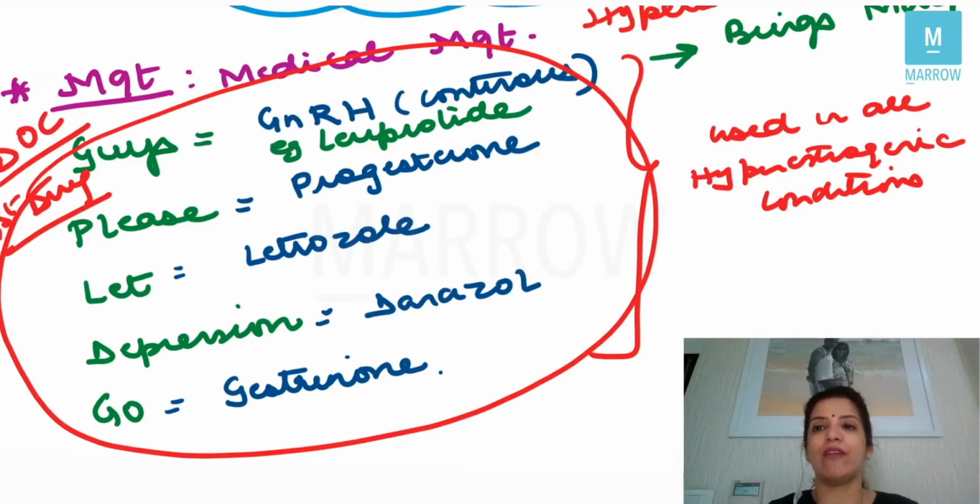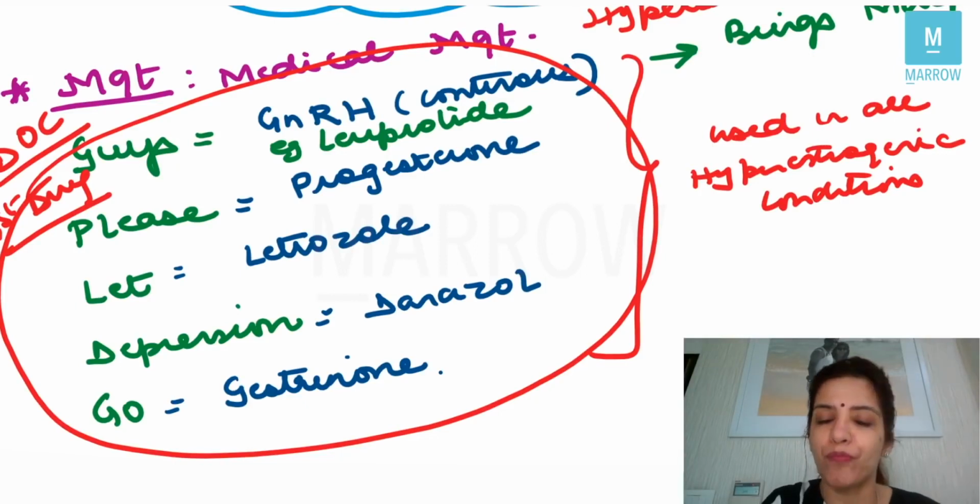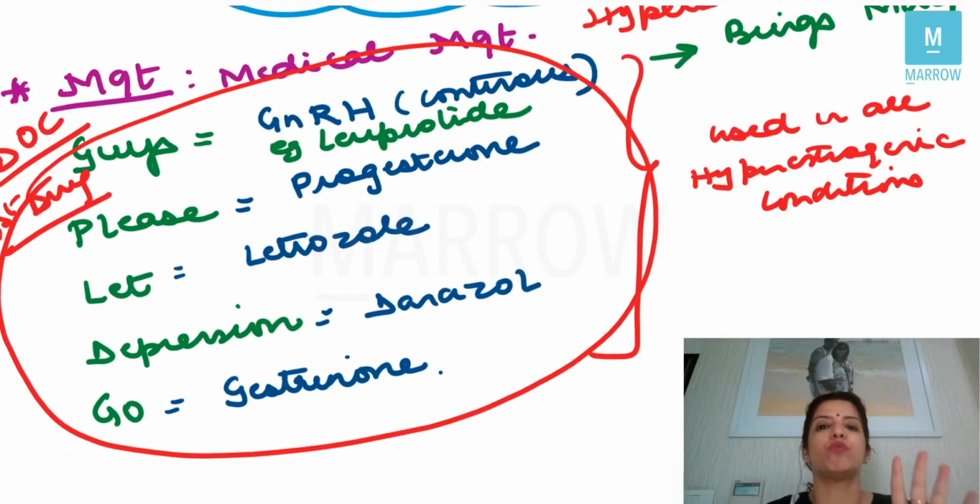So these 5 drugs are, guys, please let depression go. These are the 5 drugs which can be used in any hyperestrogenic condition. I told you that fibroid is also a hyperestrogenic condition, right? So in fibroid also you can use these 5 drugs. Guys, G stands for GnRH, and today only I told you that you have to give continuous GnRH, and an example of synthetic GnRH is leuprolide.